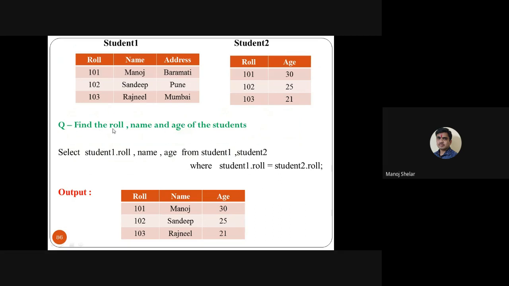Second example: find the roll number, name and age of the students. Same query, with an alternative solution. So select. Some people will say we don't need to create a variable. Okay, so here we use the table name directly. Select Student 1.roll_number, name, age, from the first table name, second table name, where Student 1.roll_number is equal to Student 2.roll_number. Same output. This query and the earlier query are the same; the output is the same.